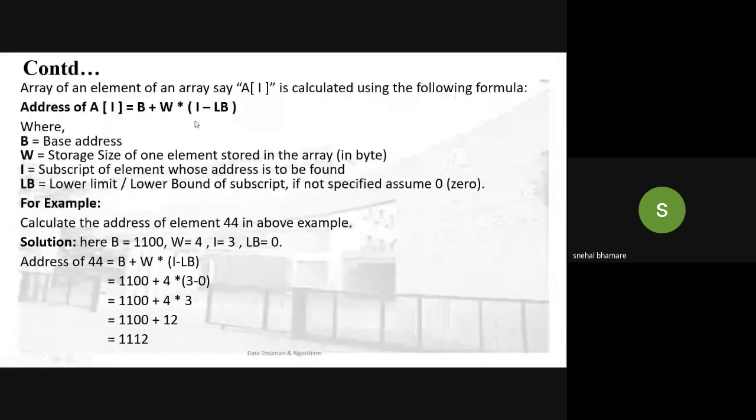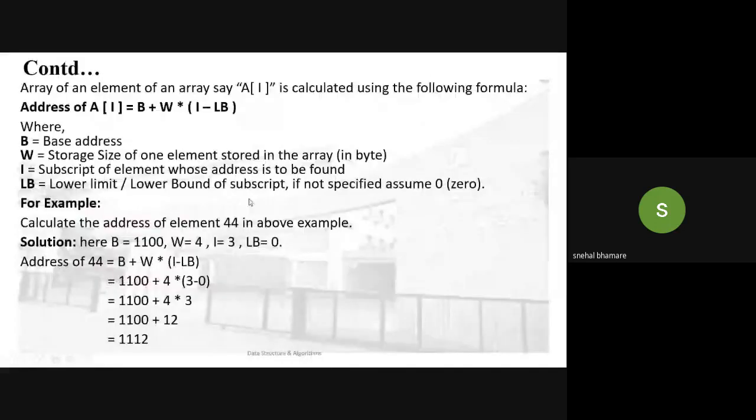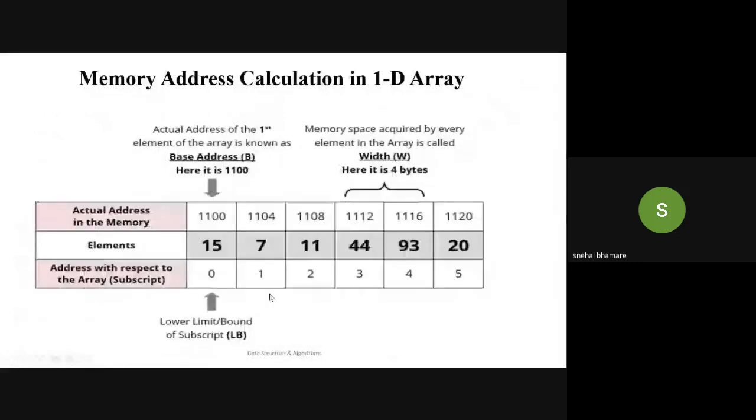44 is the fourth element. Index starts from 0, so its index will be 3, right? And the lower bound is always 0 because the first element is always stored at the 0th place. So we have got the values. Now address calculation equals B plus W into I minus LB. So 1100 plus 4 into 3 minus 0, that is 1112. We will check whether we get the same address or not. Yes, we got the same address of that element.